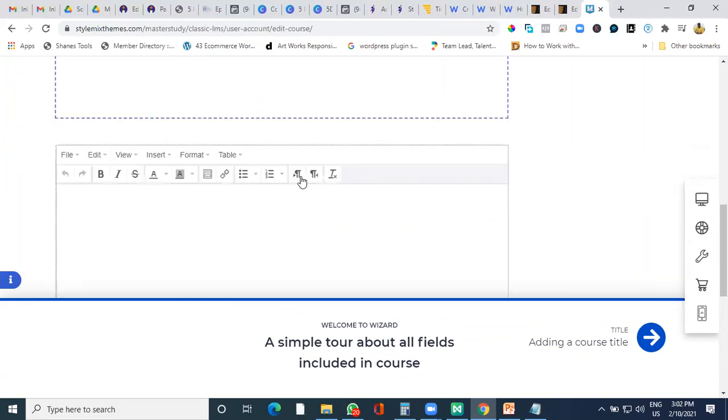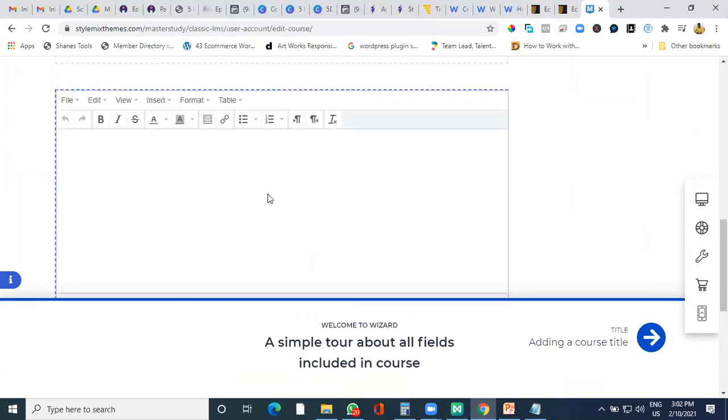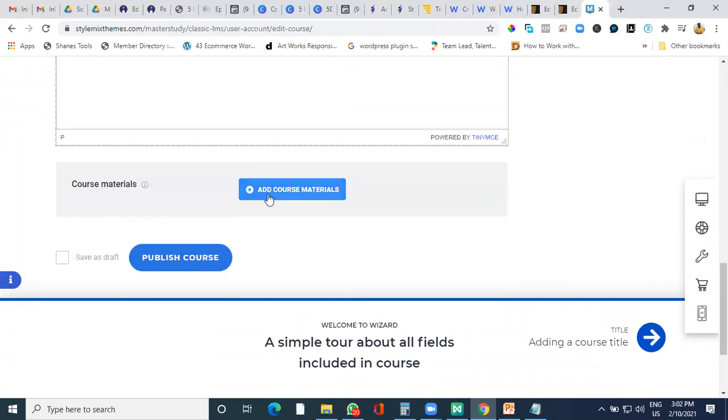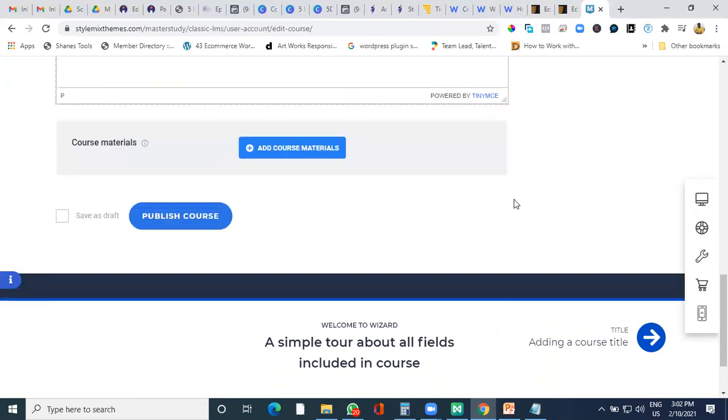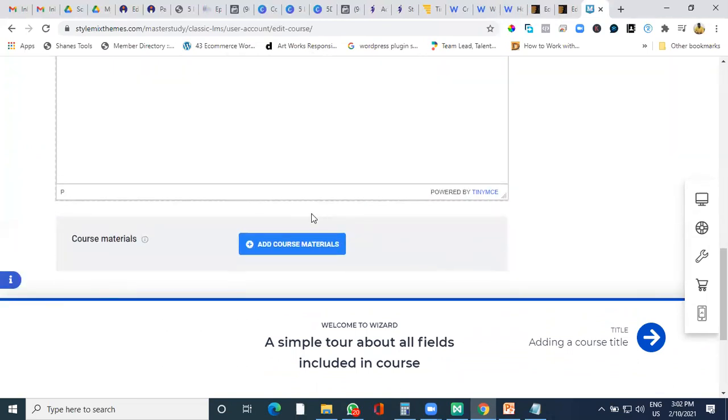Over here, in the description, you can add a course image. You can add content. As I told you, it doesn't come with content. WordPress is hungry for content. The more content you put, the better it is going to look, but with less content, it is not going to show. You can add material.